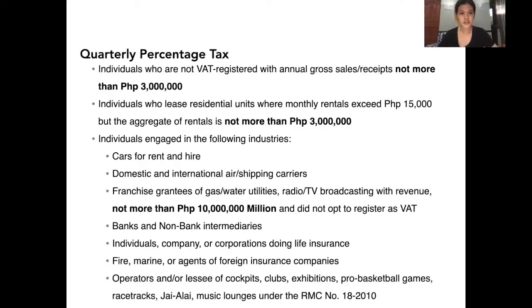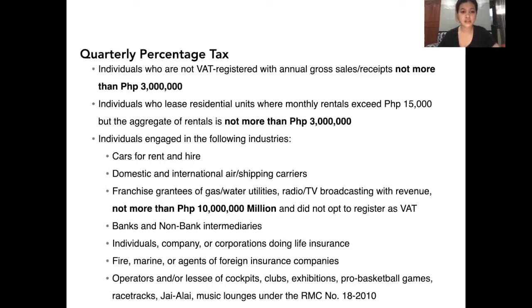receipts. Quarterly percentage tax. So first, we have here the individuals who are not VAT registered with annual gross sales or receipts na hindi nag-exceed ng 3 million pesos. So under Section 116, any person whose sales or receipts are exempt under Section 109V for this code from the payment of value-added tax and who is not a VAT-registered person shall pay a tax equivalent to 3% of his gross quarterly sales or receipts, provided that the cooperative shall be exempt from the 3% gross receipts tax herein imposed.